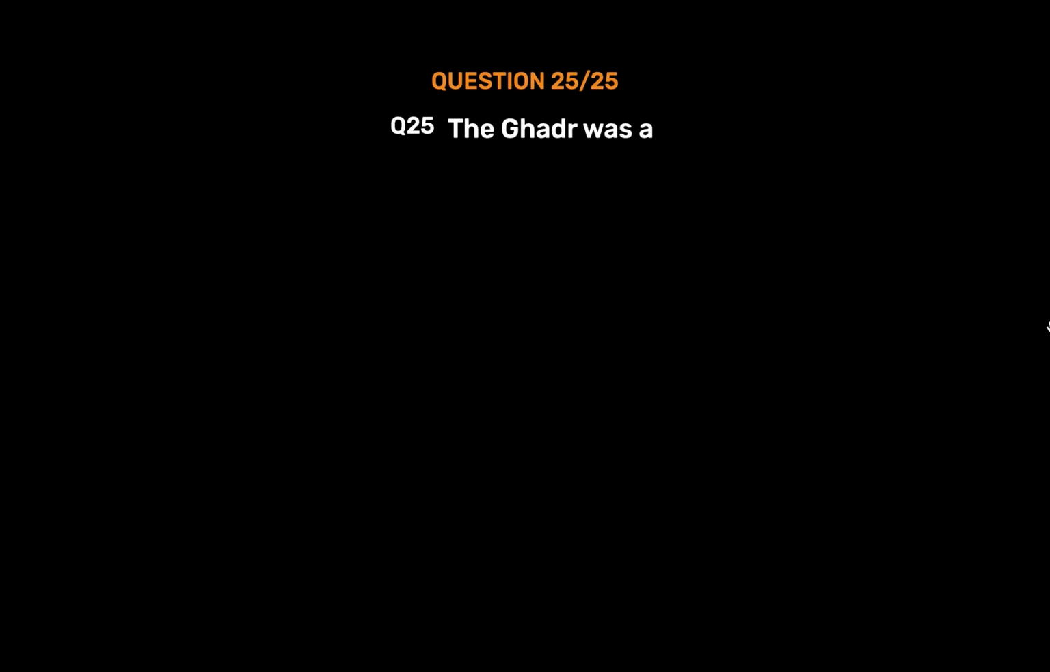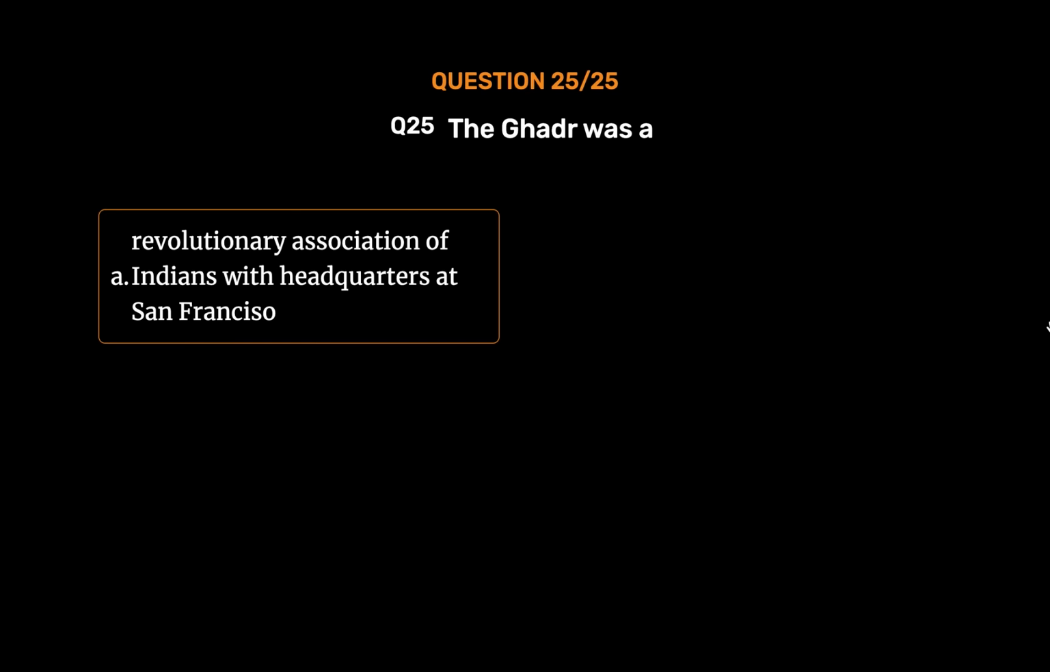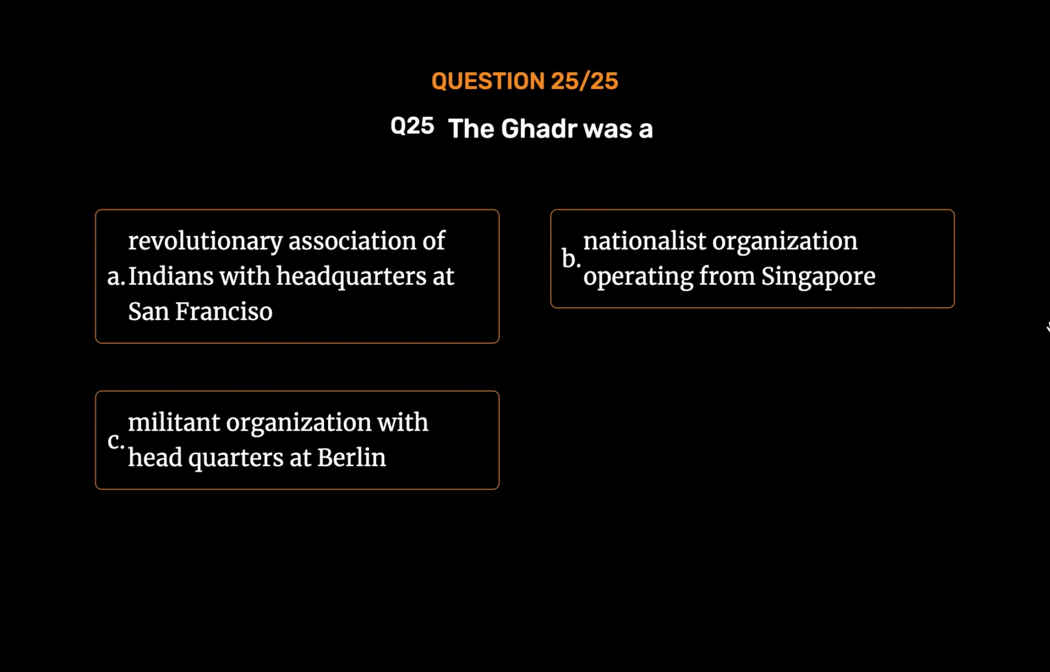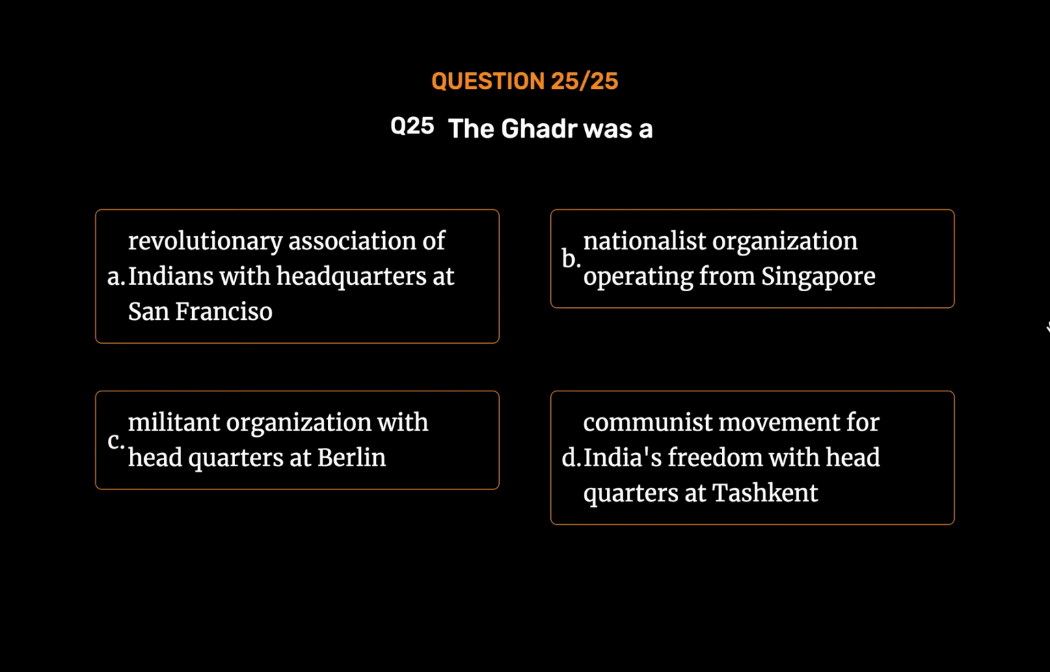Question number 25. The Ghadar was a Option A. Revolutionary Association of Indians with headquarters at San Francisco. Option B. Nationalist organization operating from Singapore. Option C. Militant organization with headquarters at Berlin. Option D. Communist movement for India's freedom with headquarters at Tashkent. The correct answer is Option A.